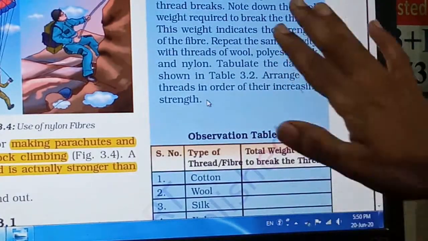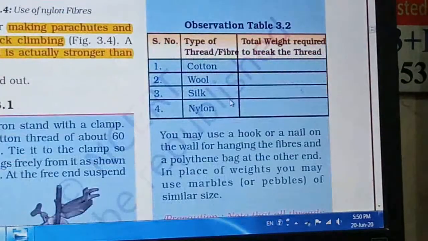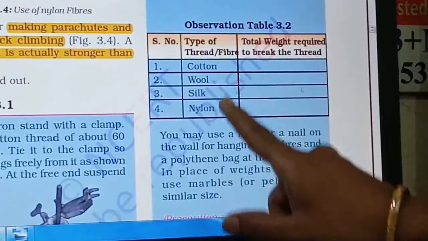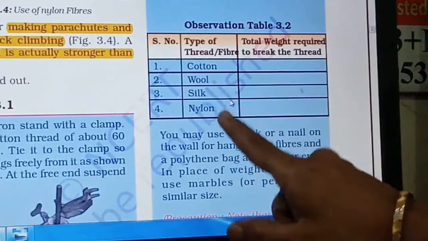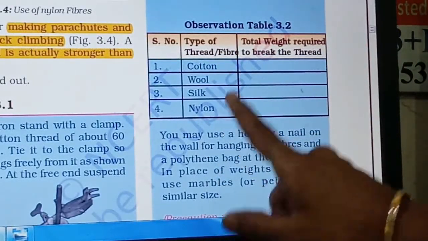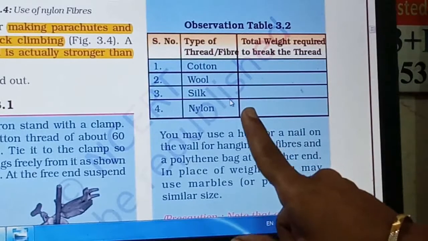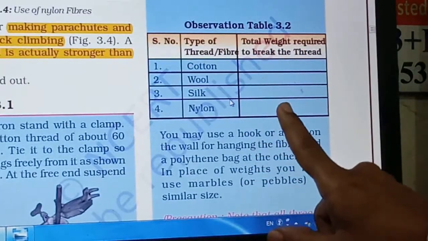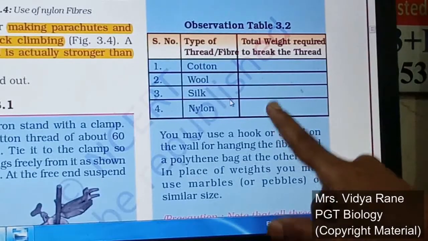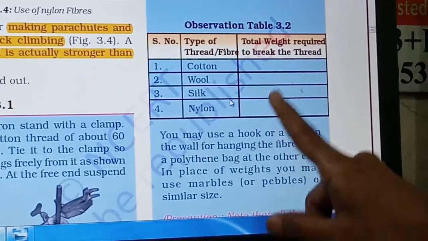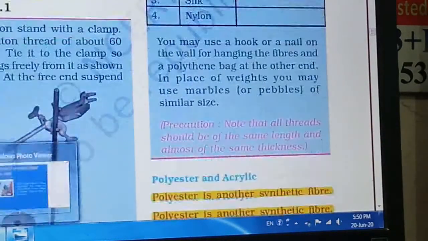The names of the threads are given: cotton, wool, silk and nylon. The first three are natural fibers and this one is synthetic. So definitely you will find that nylon is very strong and needs a higher weight to break the thread, right?